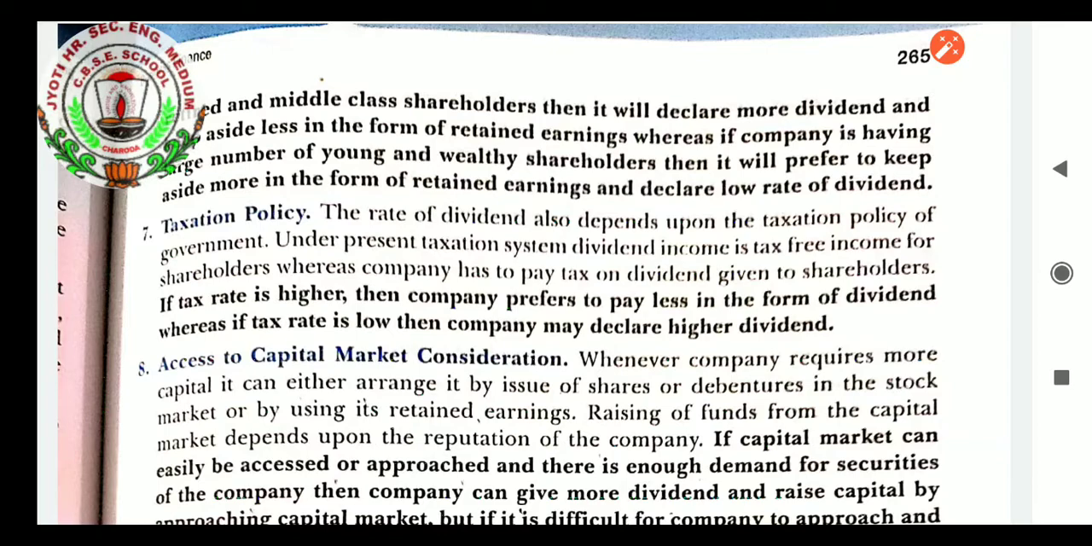When your tax rate is low, definitely in that situation the company can think of paying a high dividend rate. So that is the taxation policy. If the tax rate is higher, then the company prefers to pay less in the form of dividend, whereas if the tax rate is low, then the company may declare higher dividends.